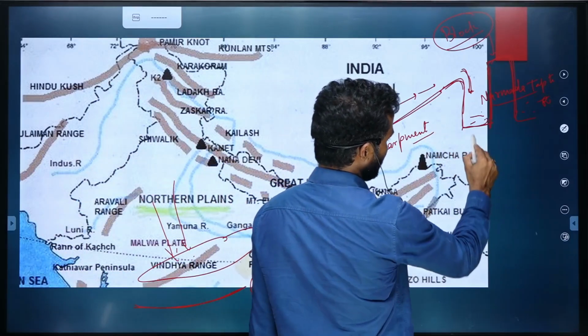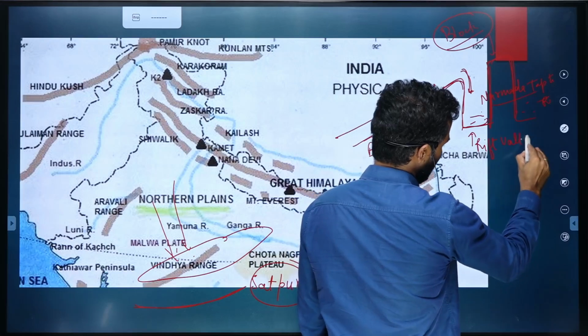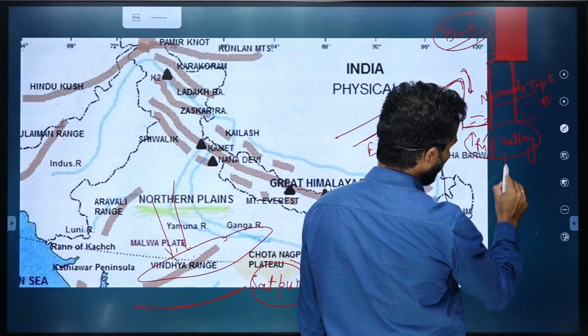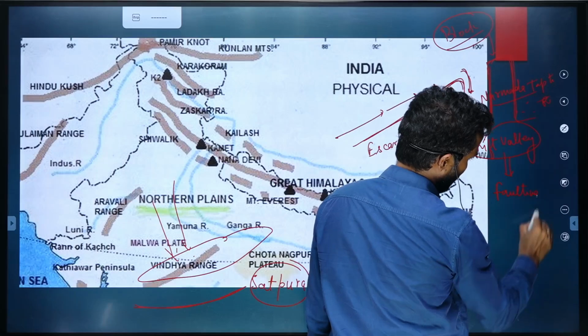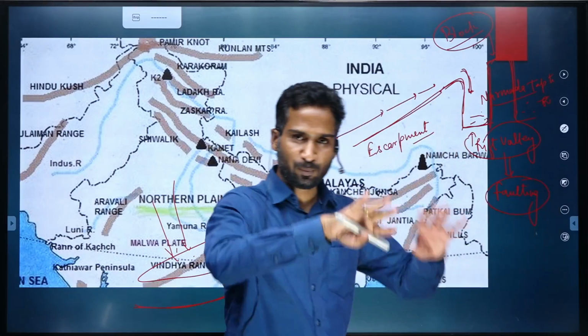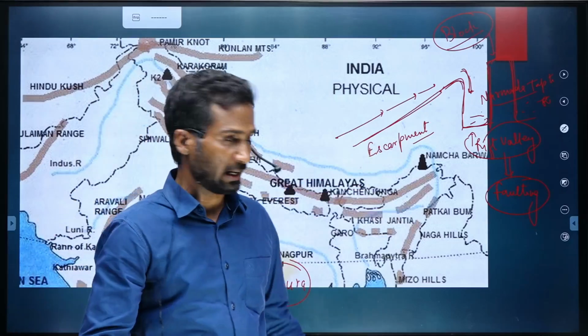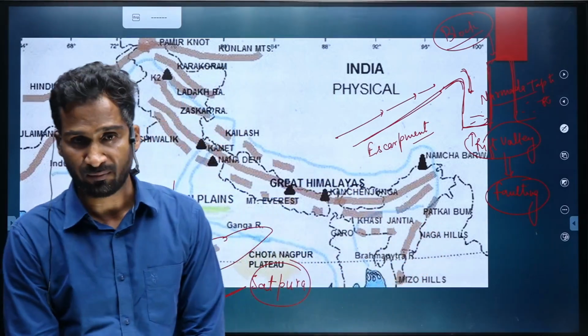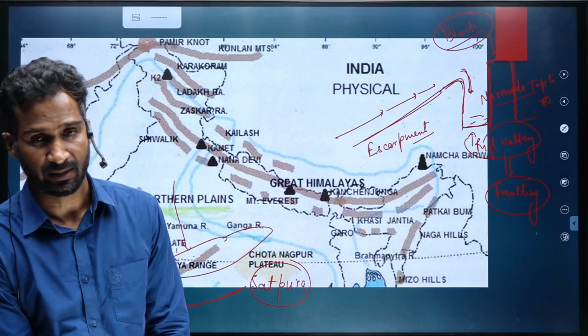This valley is called a Rift Valley, which has been created due to faulting. Faulting is a process in which the blocks move away from each other. So these two rivers flow in a Rift Valley and in the westward direction. That itself is a question for the examination.